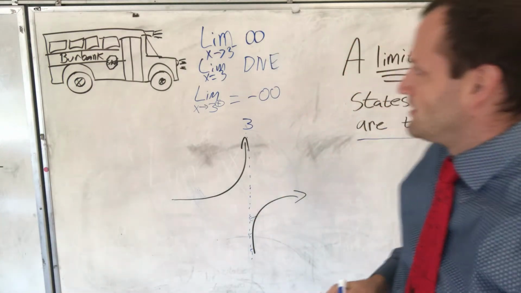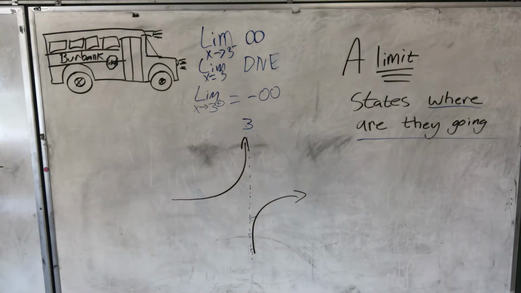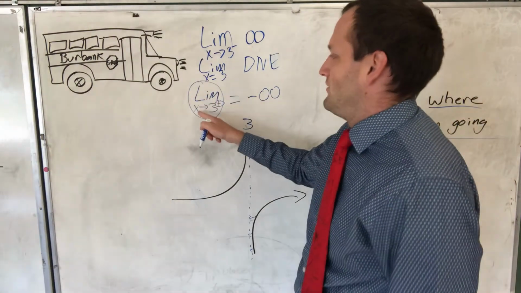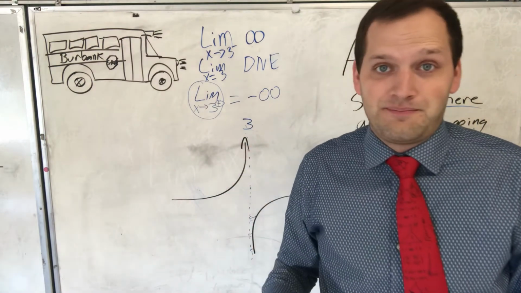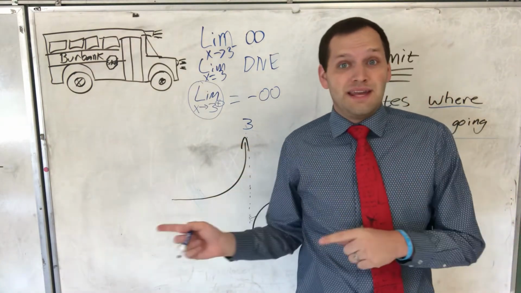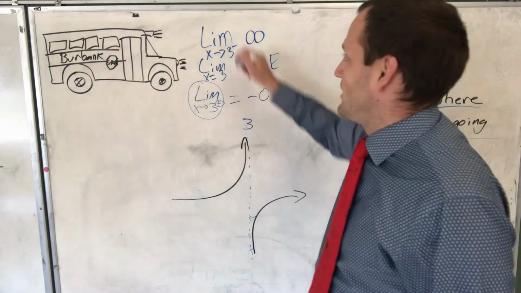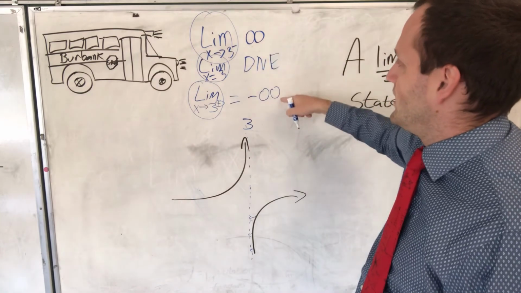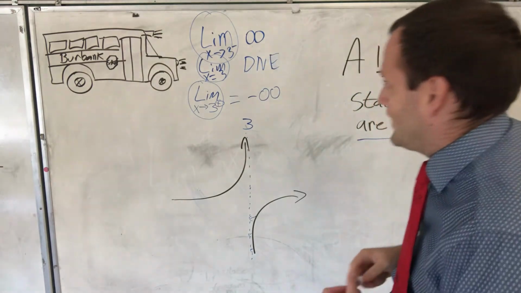All right, those are some limits. Notice how the limits are written. You have the limit as x approaches something. X approaches it from the positive side or from the negative side, okay? That is how we are writing our limits. Then it either goes towards infinity, negative infinity, or does not equal anything.